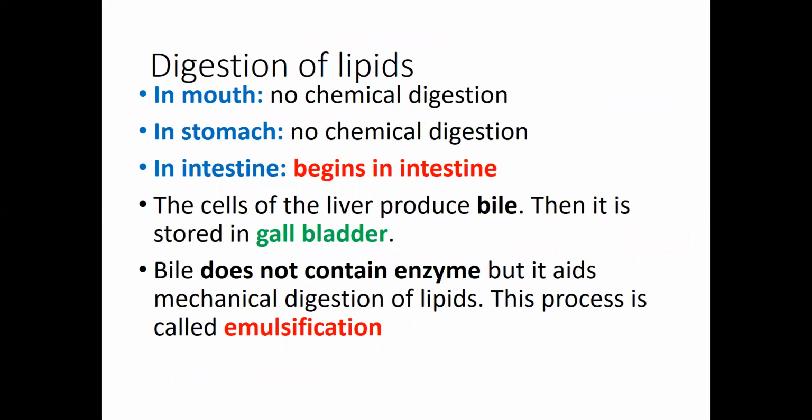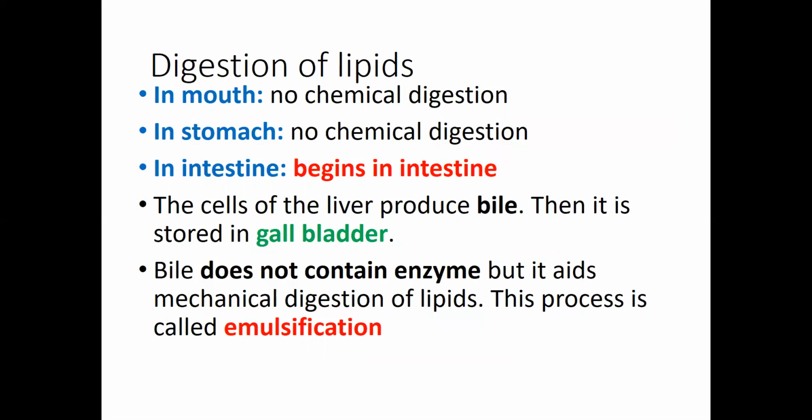And finally, the digestion of lipids. In the mouth, no chemical digestion. Even in the stomach, no chemical digestion of lipid takes place. In the intestine, lipid digestion actually begins. The cells of the liver produce bile, and then it is stored in the gallbladder, and the gallbladder then transfers the bile juice into the small intestine according to the requirements, and as a result an alkaline environment is created within the small intestine.